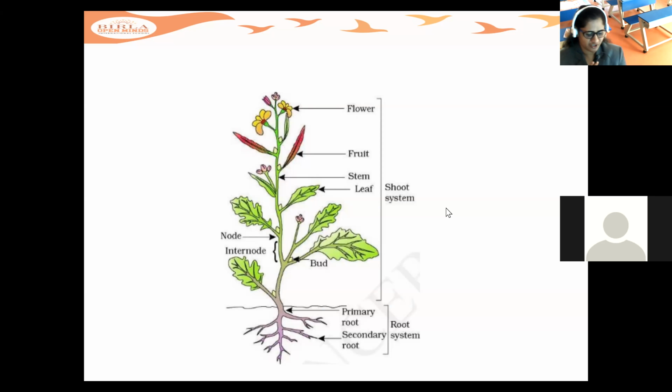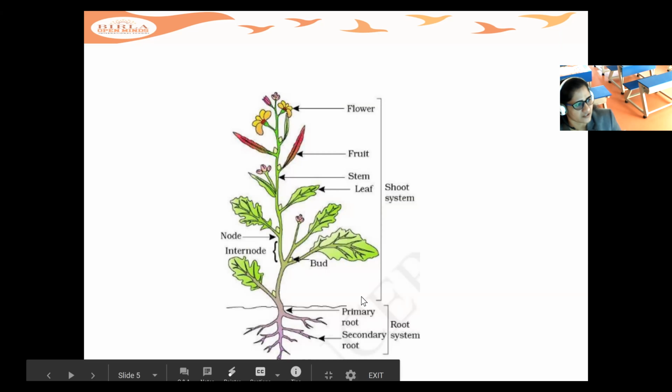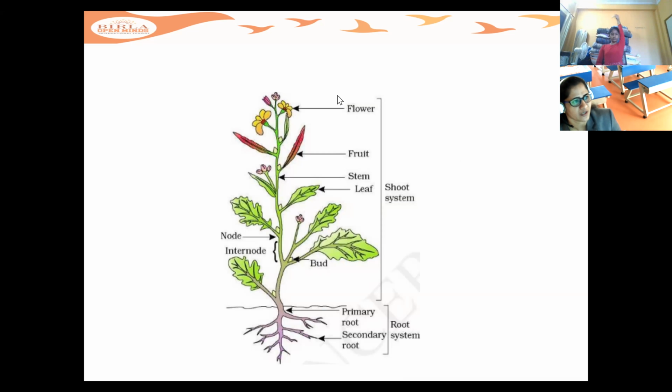Flowers may vary in shape, size, and color. They are generally very attractive, colorful, and scented. There is a very good fragrance we get from a few flowers. Can you name a few flowers which smell very fragrant? Can anyone just give me the answers? I have unmuted everyone. You can give me the answers.